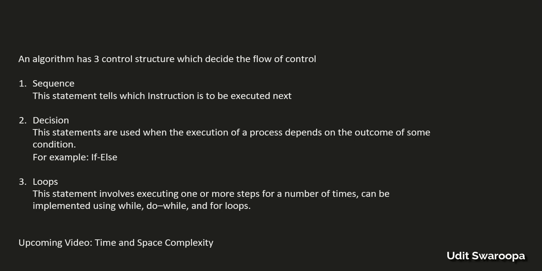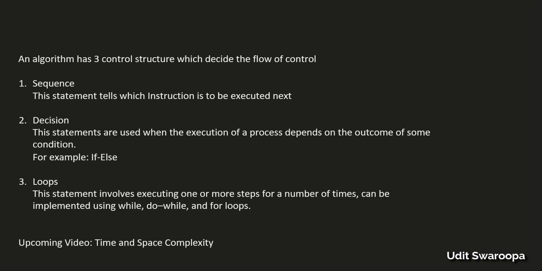For example, if I want to execute a particular code only when a number is greater than 0, then I'm going to use an if else statement, which decides the next statement to be executed. The third is loops, which involve executing one or more steps a number of times. For example, if I want to execute a particular instruction n number of times, I can do it using loops.